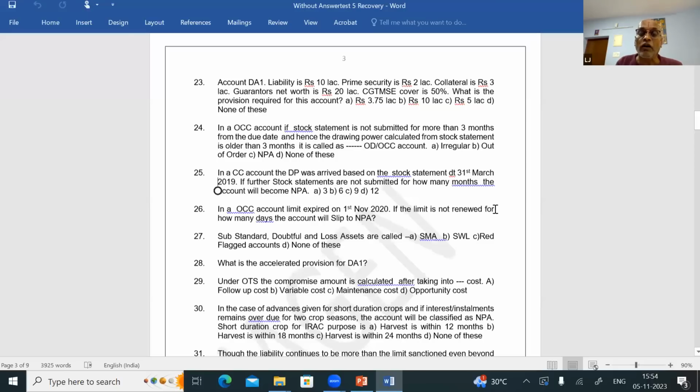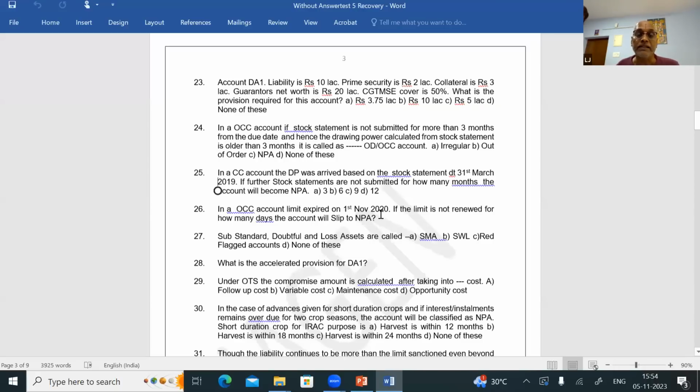If the limit is not renewed for how many days, the account will slip to NPA? If the limit is not renewed either after 6 months or 180 days, the account will slip to NPA. They ask the number of days: 180 days. You can give 180 days as the answer for question number 26.